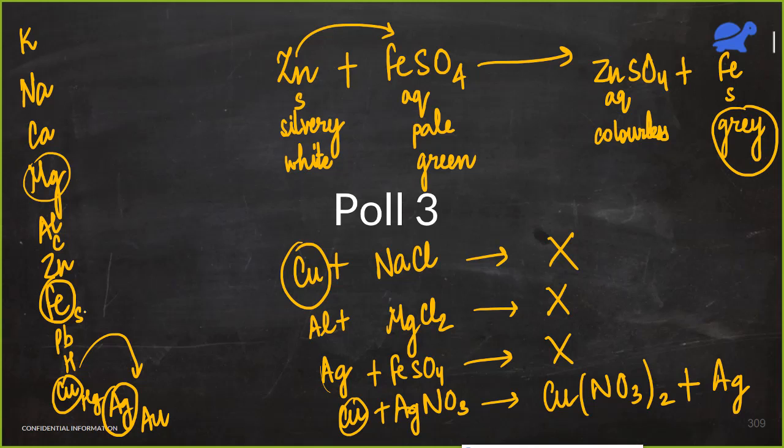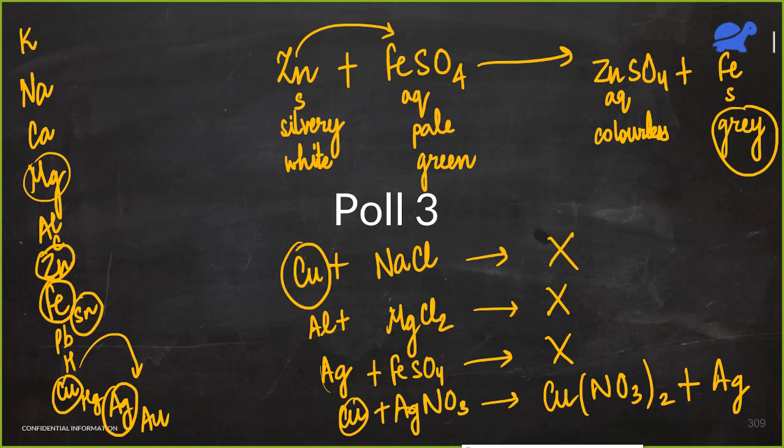Tin comes over here and zinc comes at the top. So zinc is more reactive. It might react with the food. That is why instead of using zinc, we coat the food cans with tin, because zinc is more reactive.